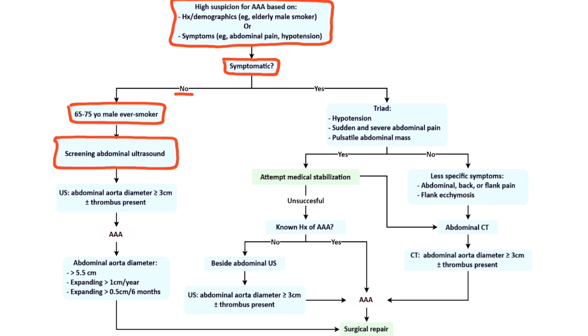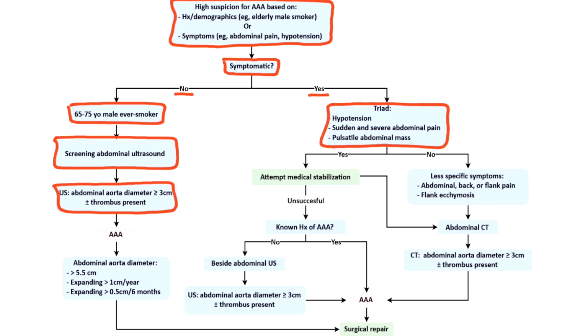It is considered positive for AAA if the diameter of the abdominal aorta is greater than 3 centimeters with or without thrombus. Next, for symptomatic patients with the triad of hypotension, sudden and severe abdominal pain, and a pulsatile mass, medical stabilization is required. If stabilization is successful, then abdominal CT is recommended.